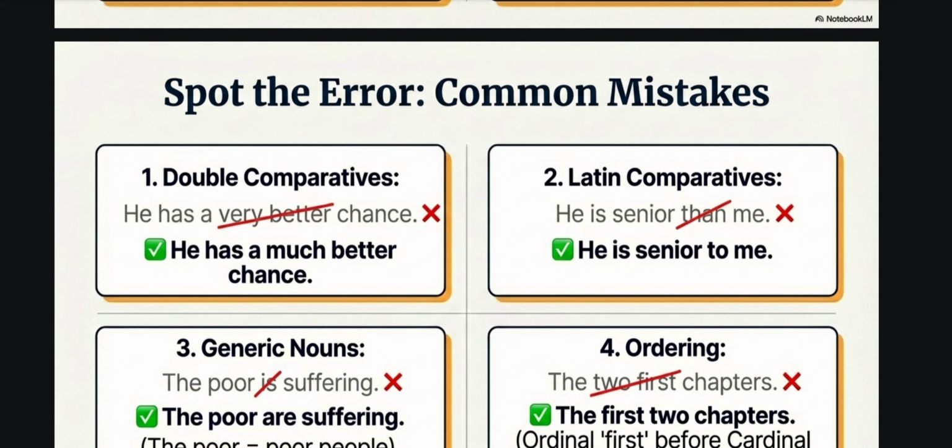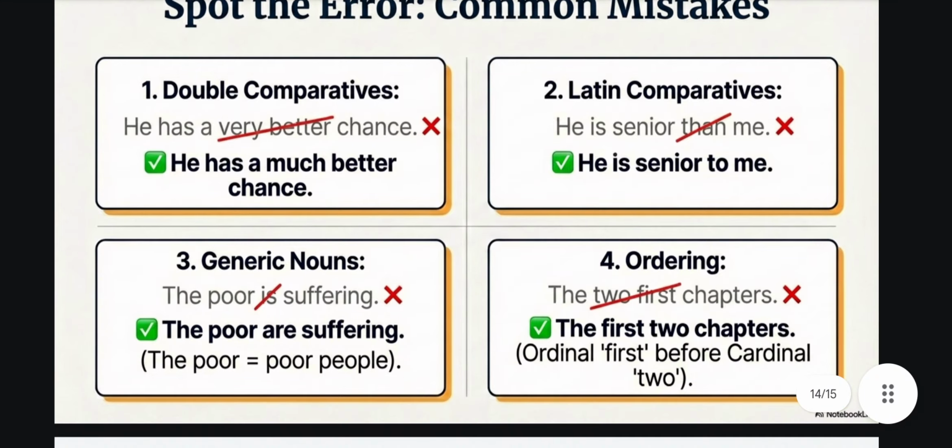He has a much better chance: very better की जगह होगा much better. Than की जगह यूज होगा to: he is senior to me, IOR लग रहा है.